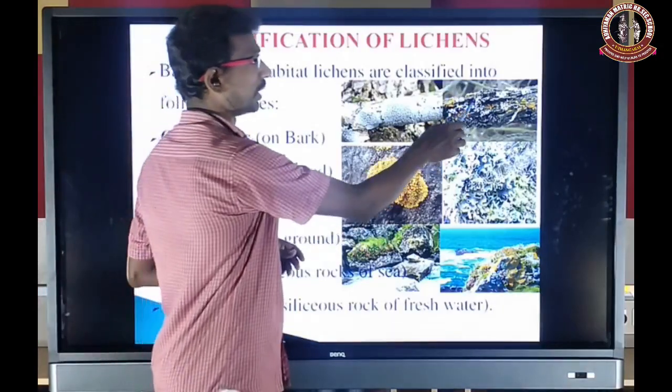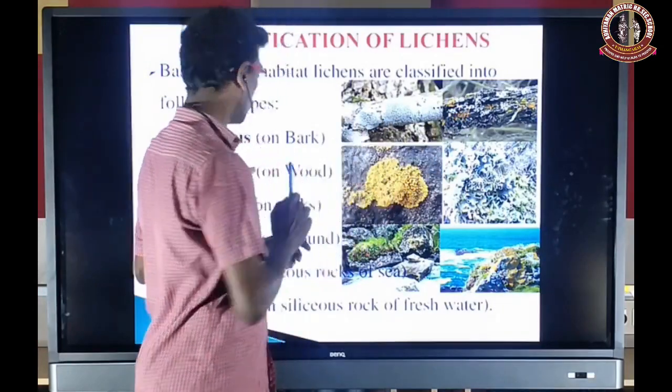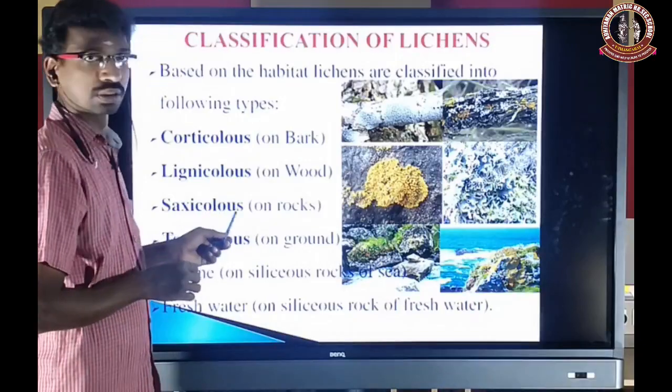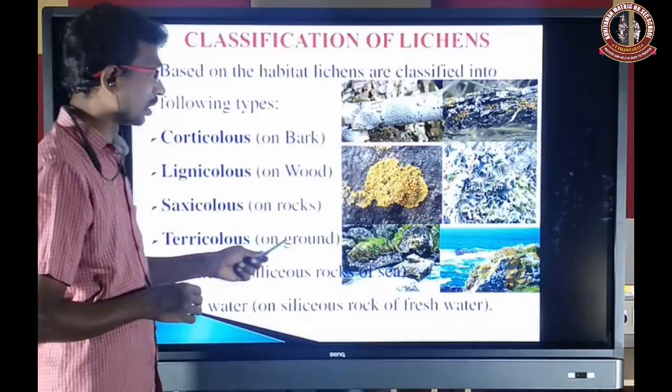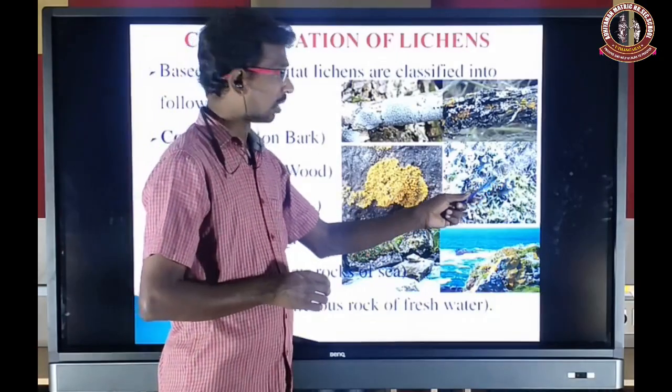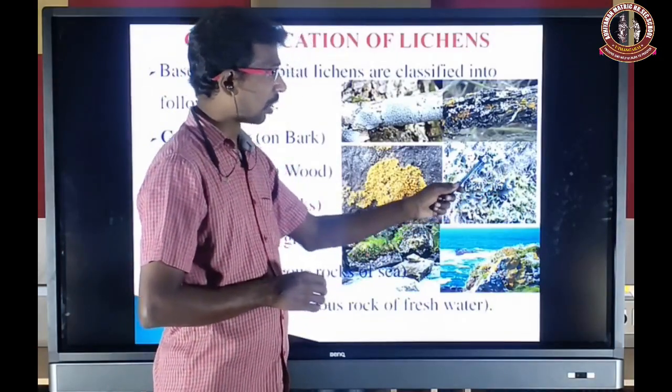Lignicolous, that is in the wood. It is wood. Saxicolous, on the rock. So on the rock. Terricolous, on the ground. So the fungus will grow on the surface of the ground.